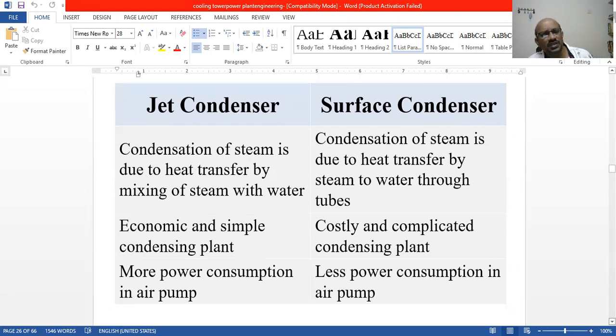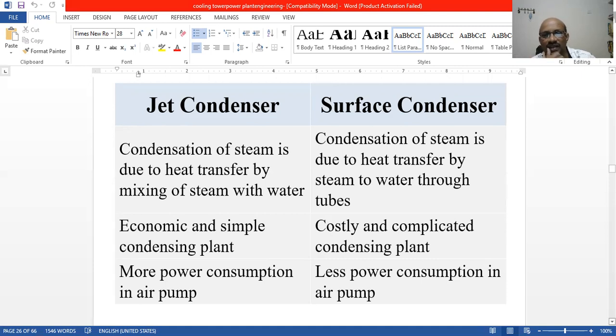Heat transfer takes place by mixing both fluids, steam and water, and that is how the condensation process happens. Here in the surface condenser, condensation of steam is due to heat transfer from steam to water through tubes.